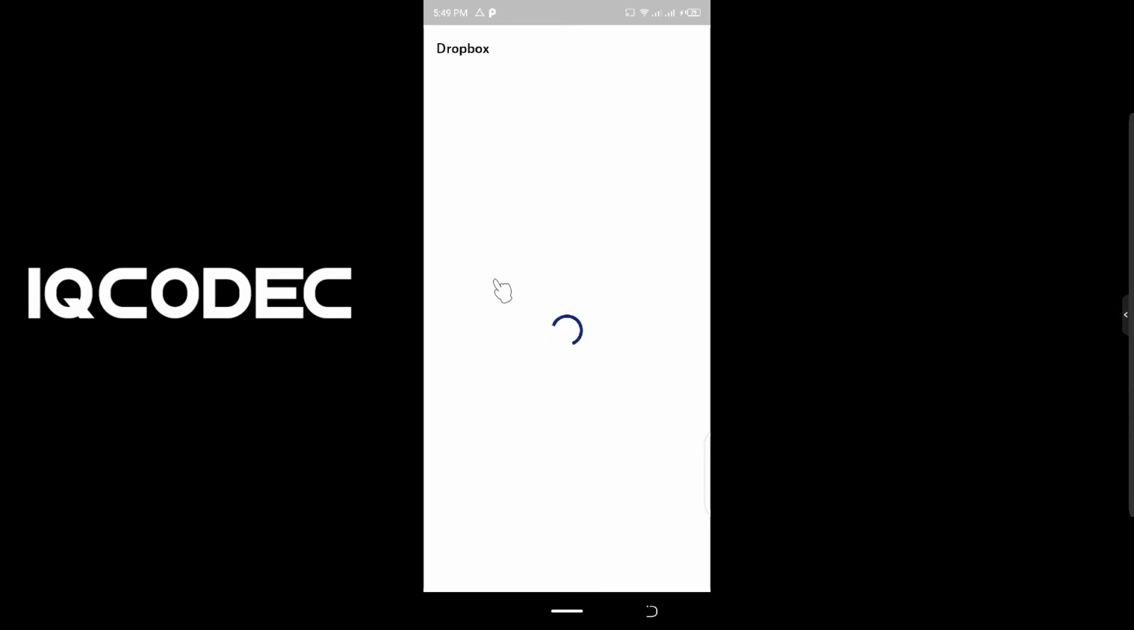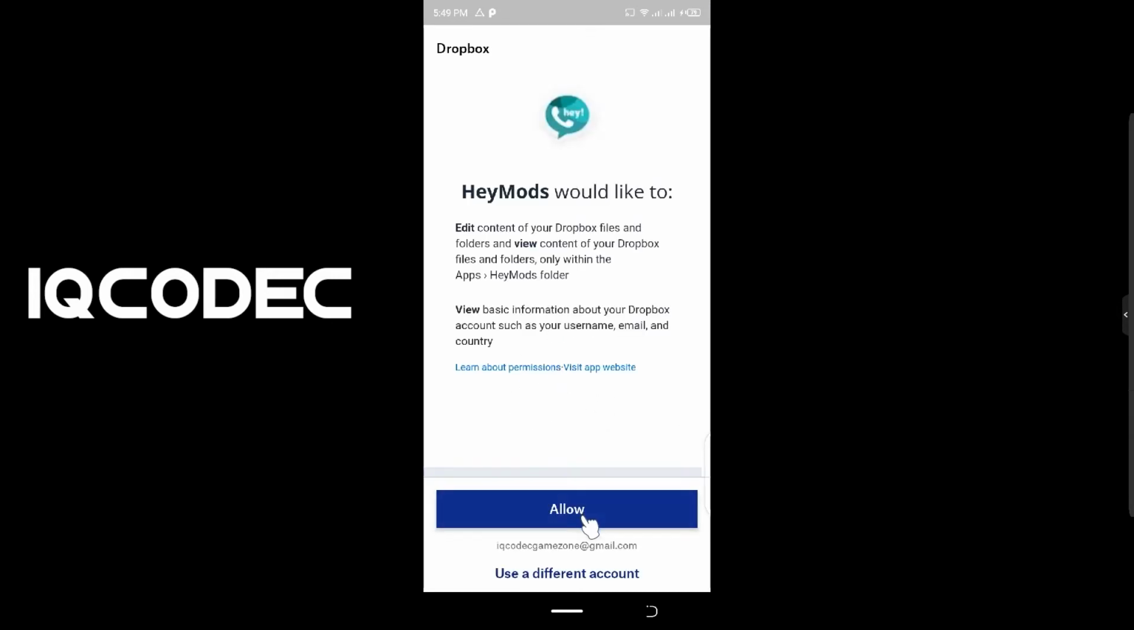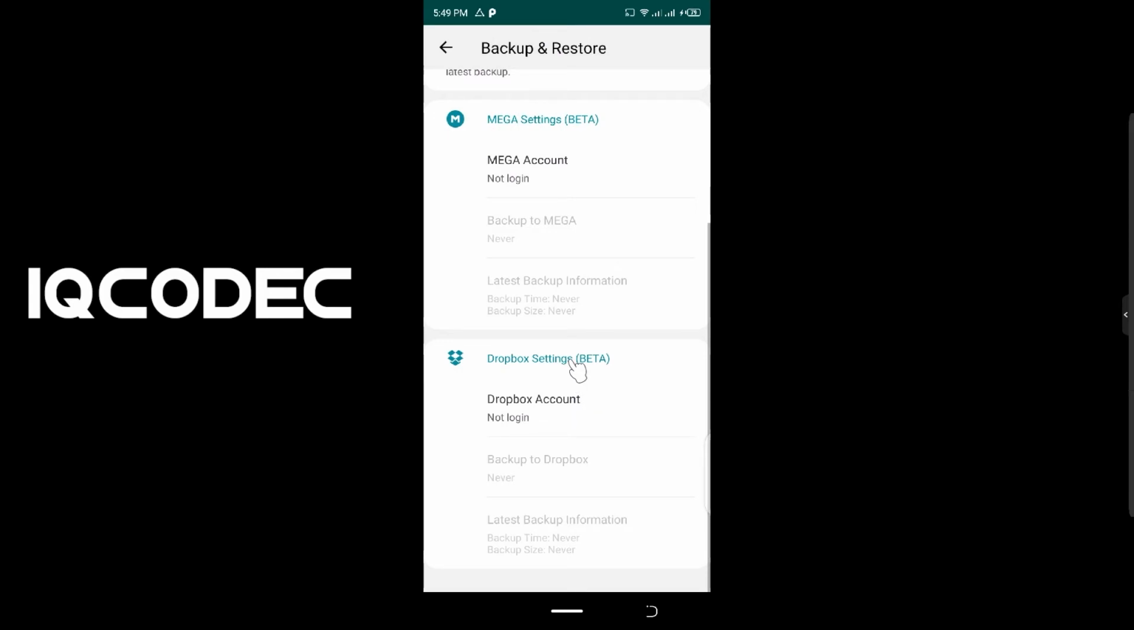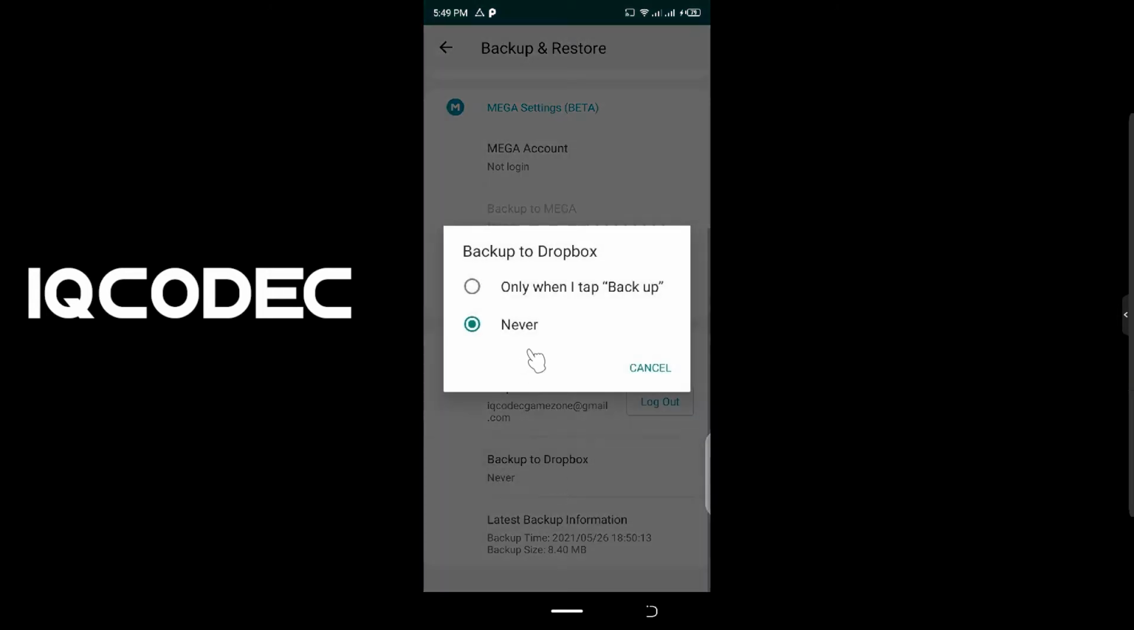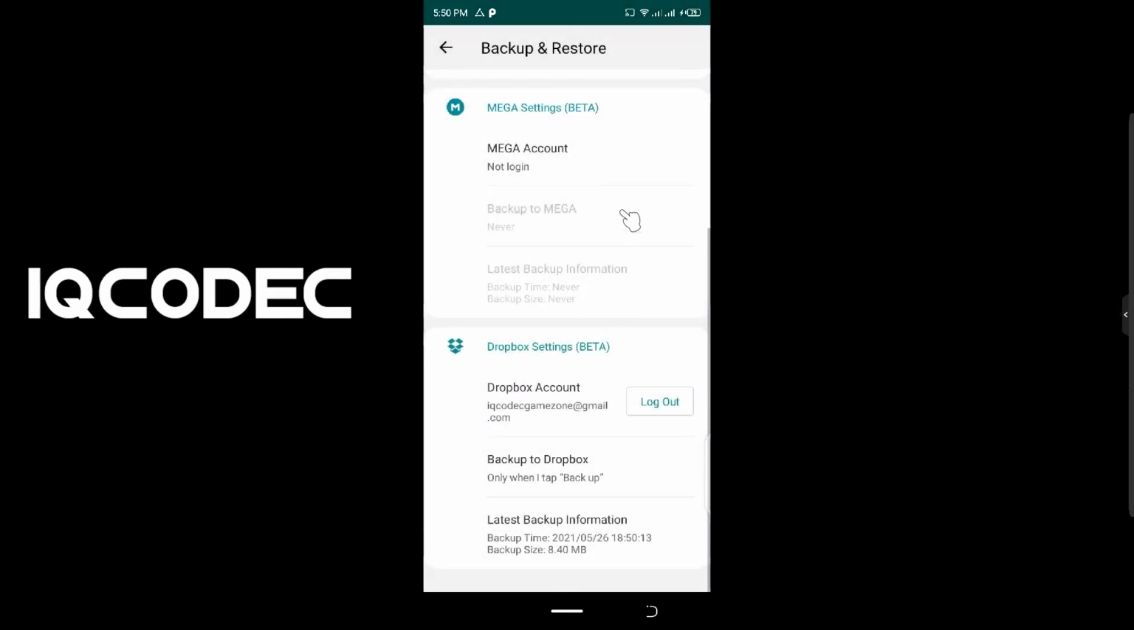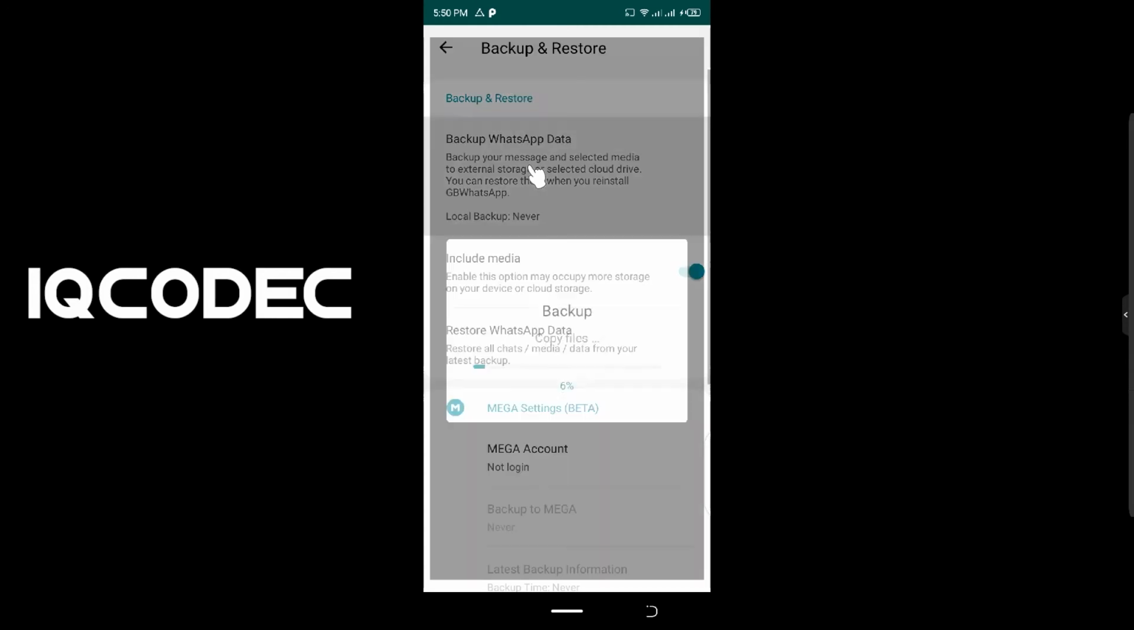They're going to ask you to allow access, so just allow access to your Dropbox account. Okay, once this is done, you can see our Dropbox account is shown. You can also see the latest backup information. I did a backup yesterday. Make sure you choose only when I tap on backup. Choose this option, then click on backup WhatsApp data.